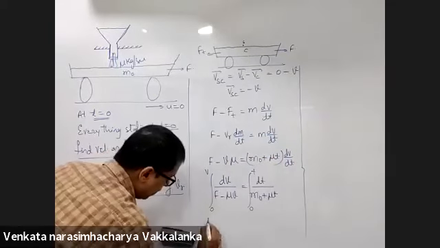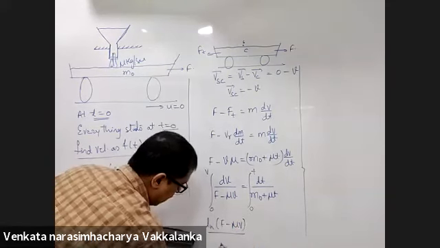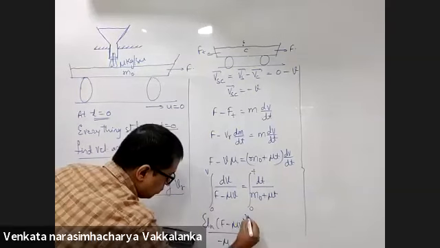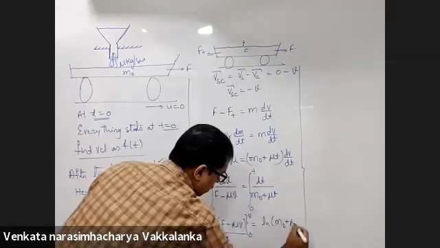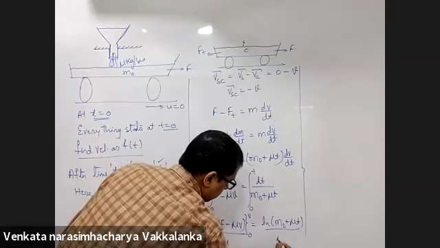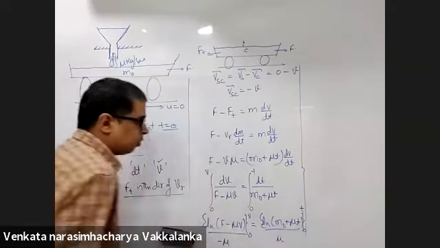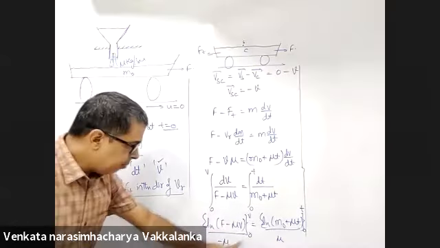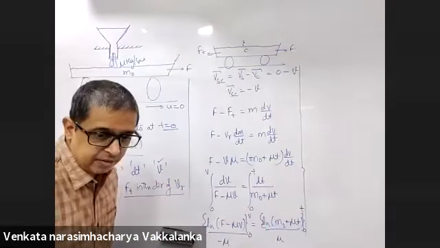Now this will be ln of F minus mu v upon minus mu, from 0 to v, equals ln of m naught plus mu t upon mu, from 0 to t. Mu and mu will get cancelled out. The minus sign will be taken to the numerator of the right hand side.